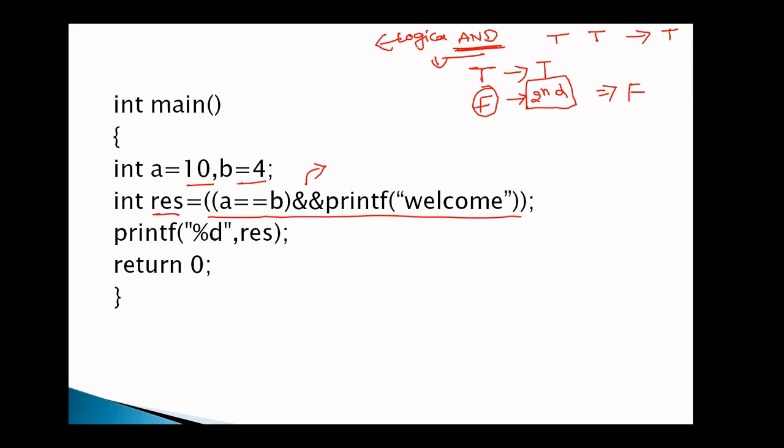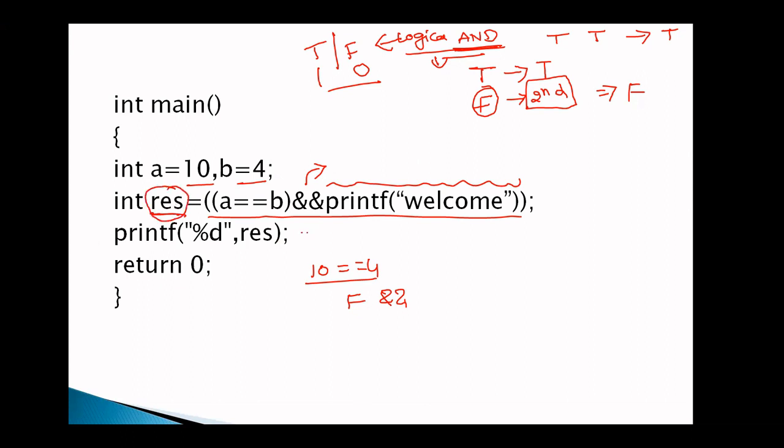What is the result? The result of logical operators is either true or false. Generally, true is printed as 1, false is printed as 0. Now observe, A is equal to B. That means 10 is equal to 4. Condition true or false? The condition is false. If the condition is false, this second part is not executed. Blindly, the answer is 0. False means 0. RES is assigned the value 0. What is the output? The output is 0.